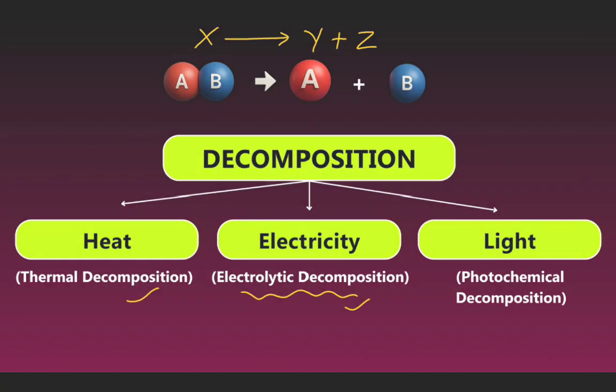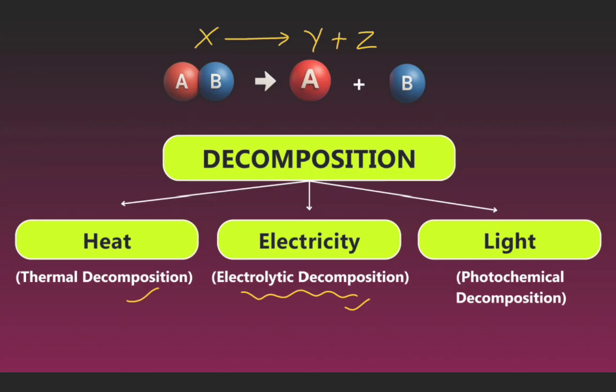AB divides into A and B, that is known as decomposition. Decomposition reactions have three forms: heat decomposition, electricity decomposition, and light decomposition.